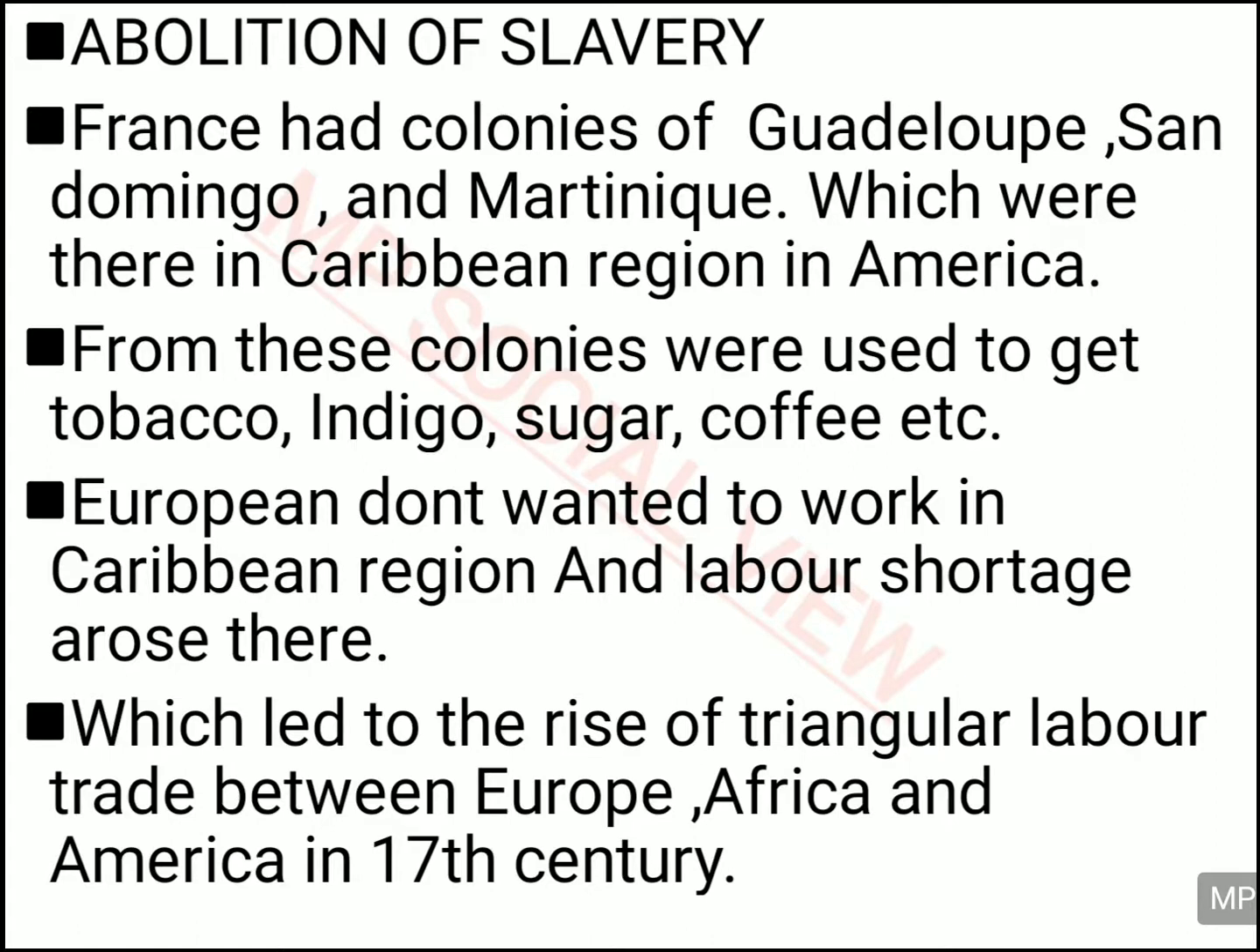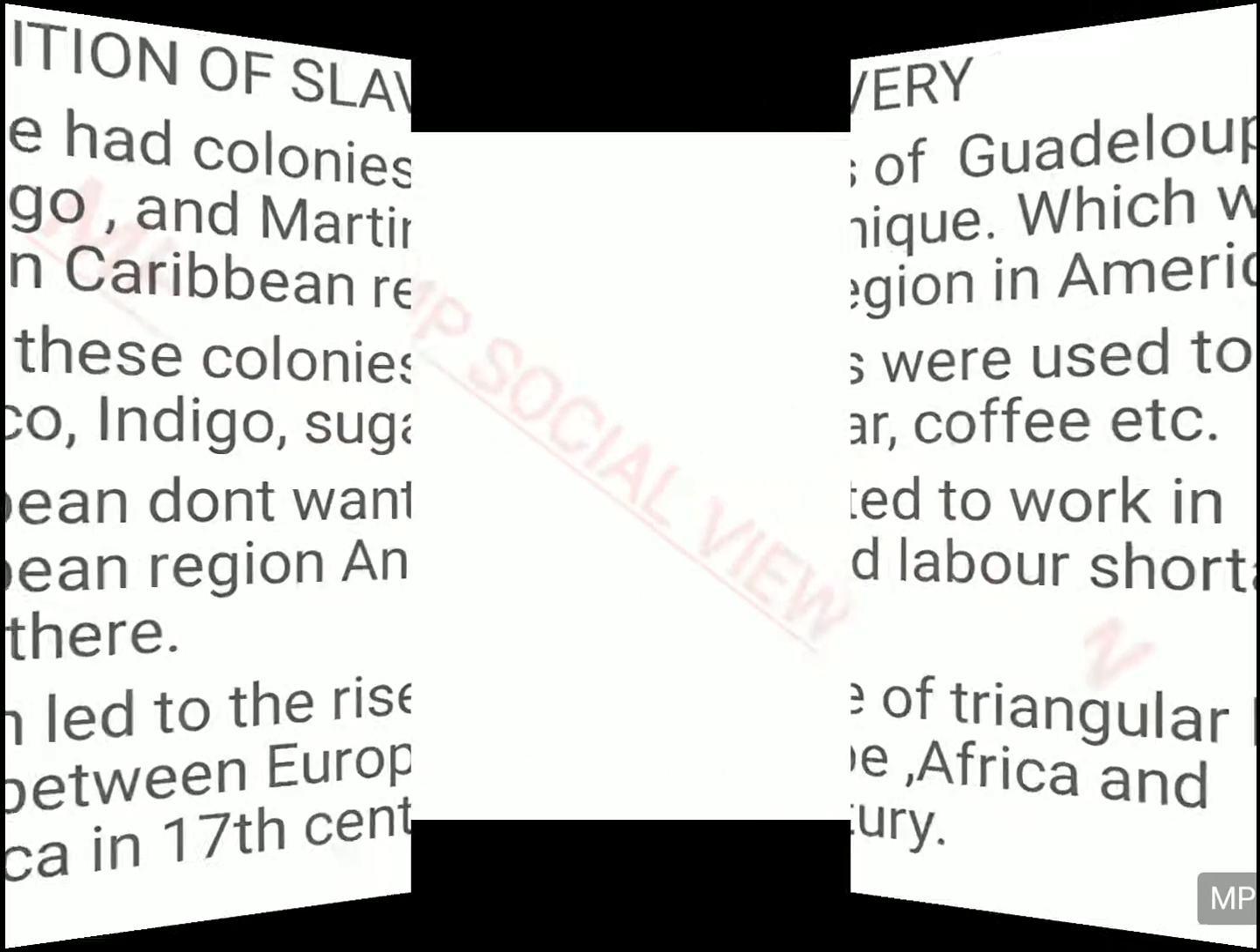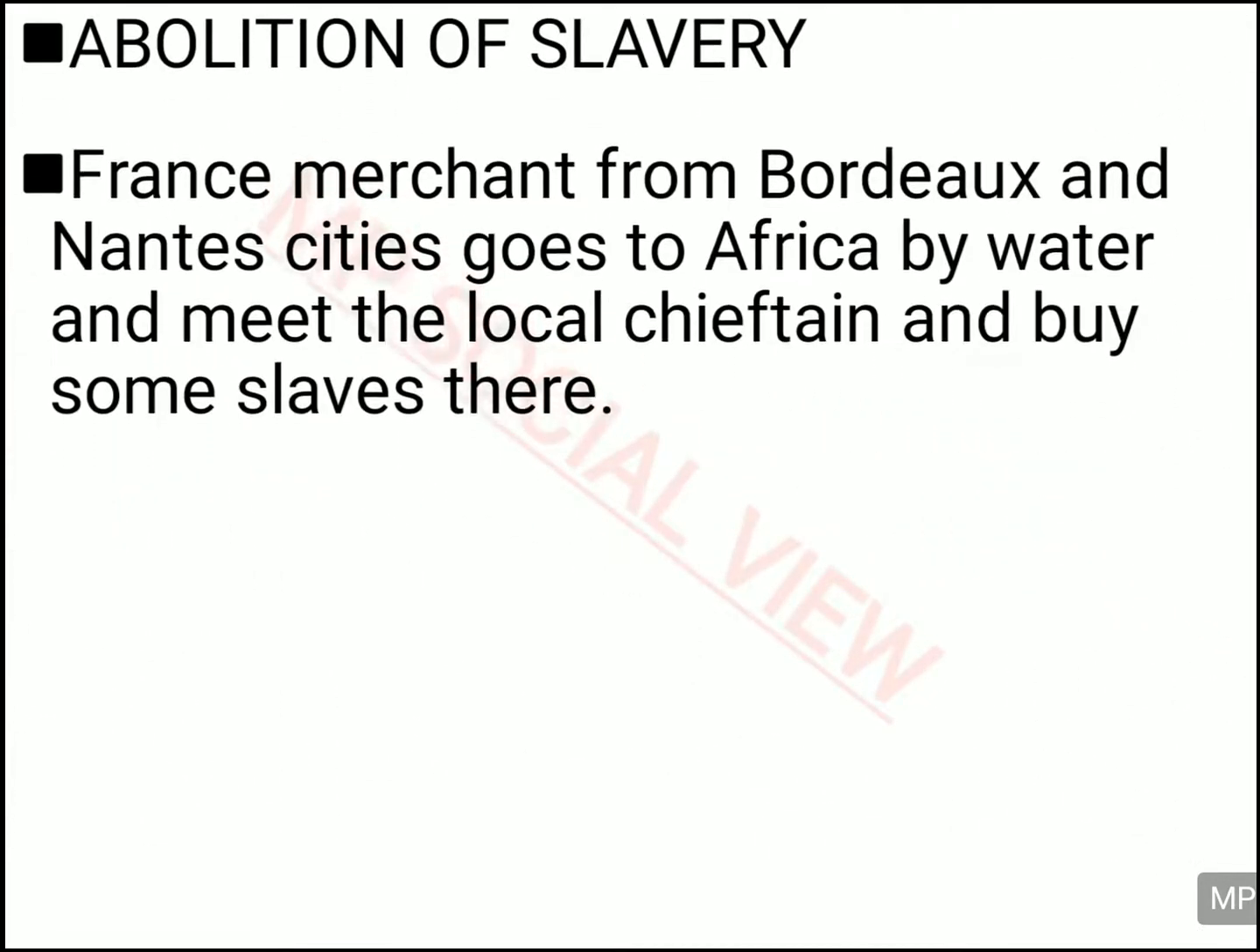So this is called the triangular trade because in this, labor was traded, and it was triangular because it was happening between three continents: Europe, Africa, and America. So what was this slave trade actually? In this trade, what happened?